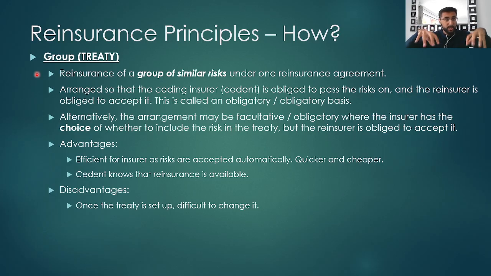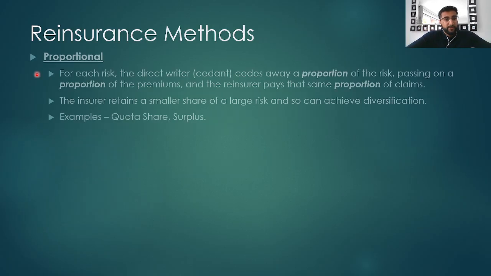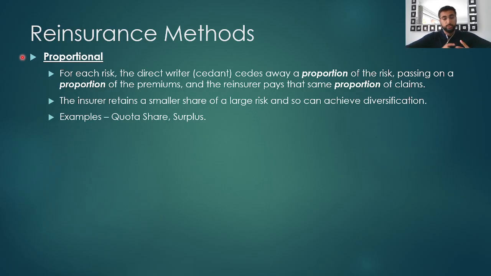So those are the two ways of conducting reinsurance. Now we'll look at the methods of writing reinsurance. The first method is proportional reinsurance. This is where, for each risk, the direct writer, or the cedant, or the insurance company, cedes away a fixed proportion of the risk, passing on that same proportion of premiums, and the reinsurer pays that same proportion of claims. The insurer retains a smaller share of the large risk, and so can achieve diversification. Two examples of this proportional reinsurance are quota share reinsurance and surplus reinsurance.